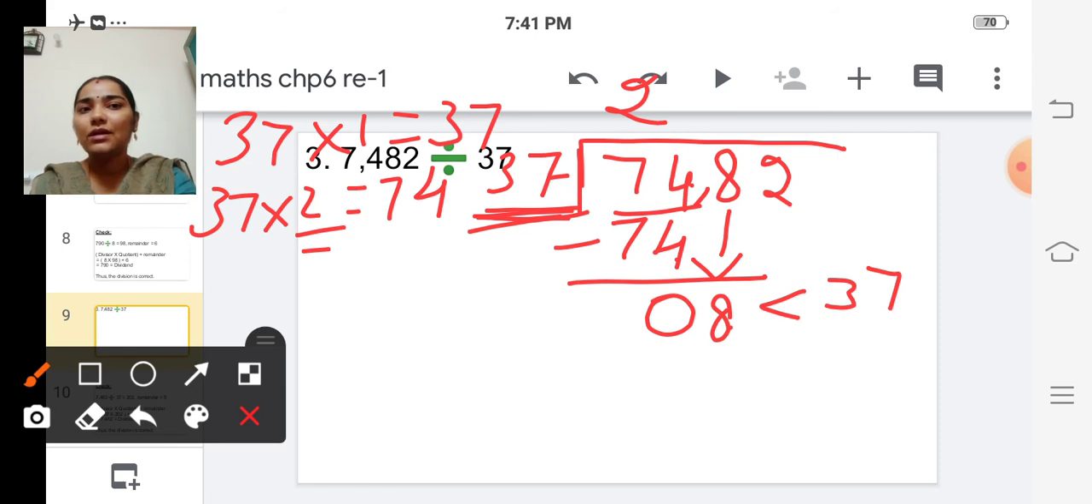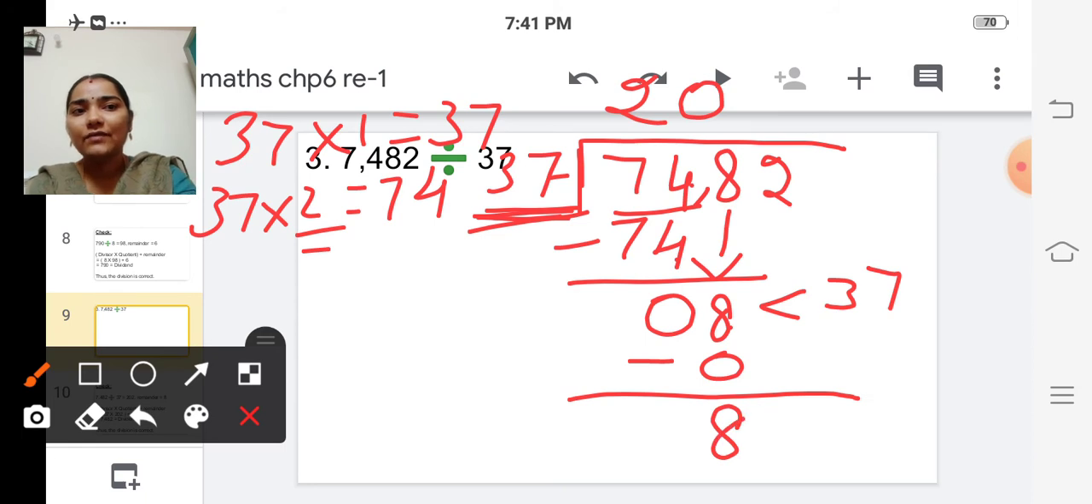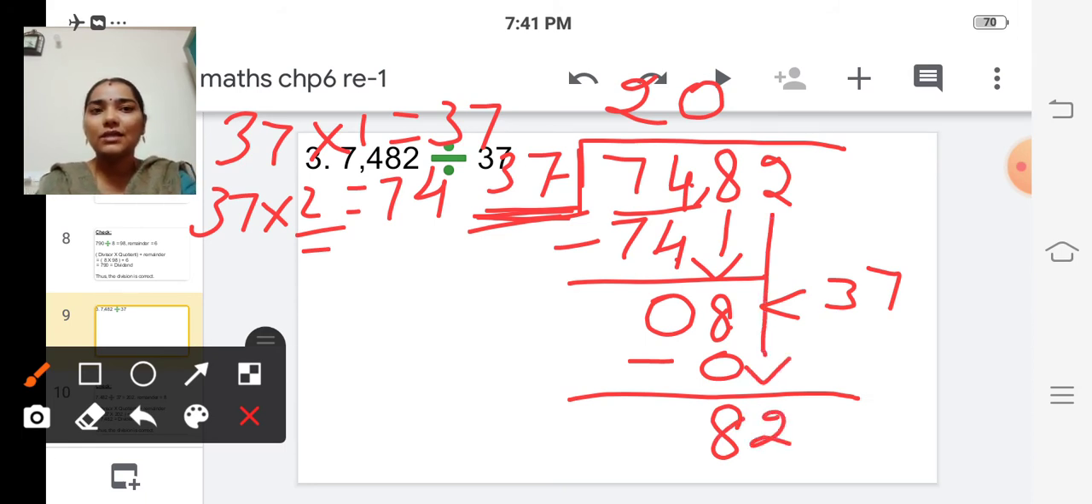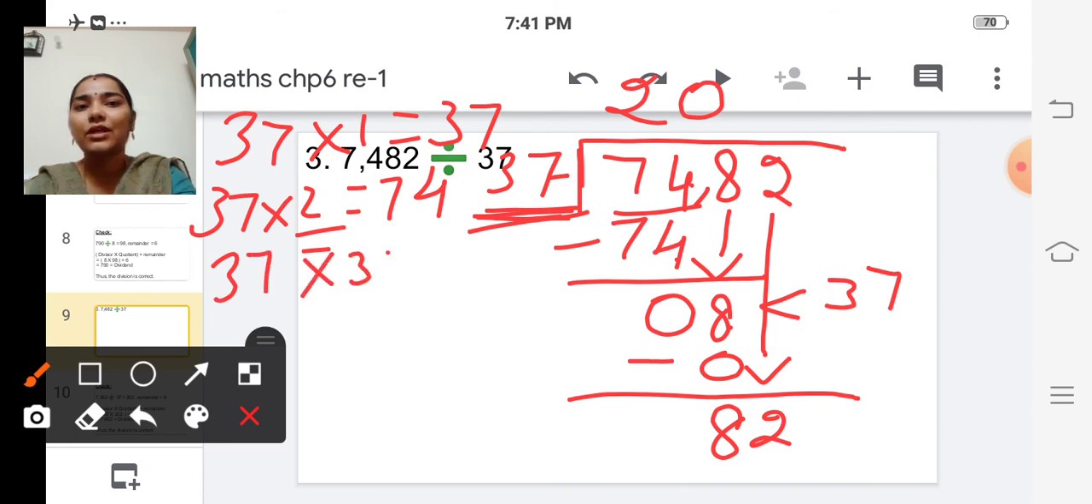So we cannot divide. So we have to write 0 in the quotient and 0 here. Subtract. We will get 8. And we have to bring down this 2 here. So the number becomes 82. Okay. So if we take 37 into 3, what will the product be?